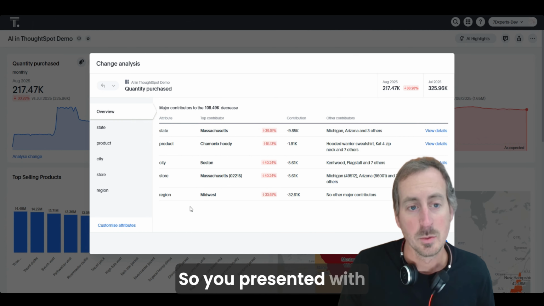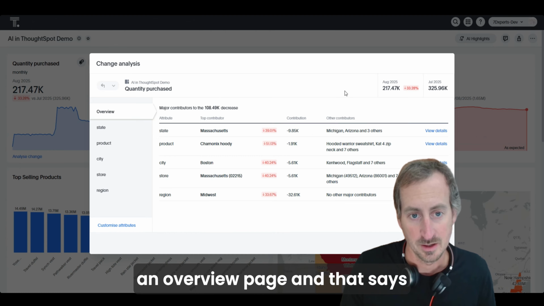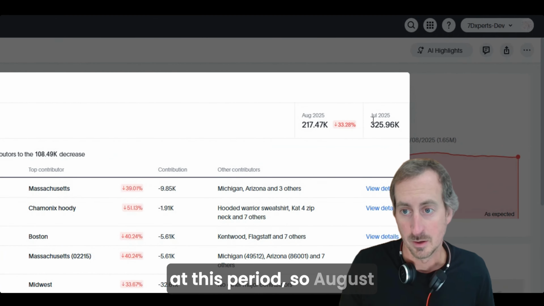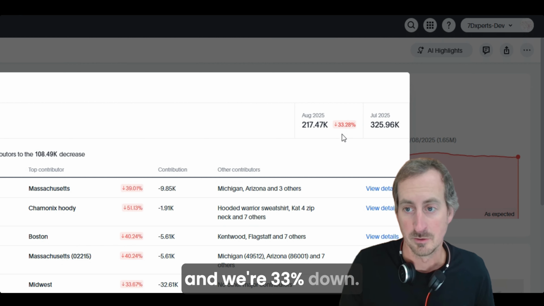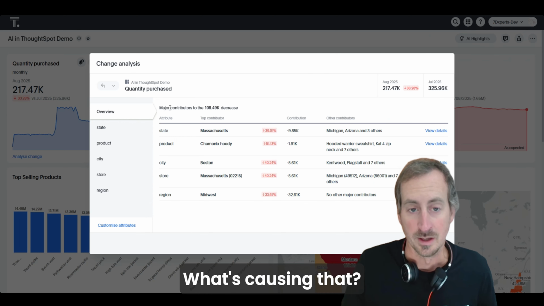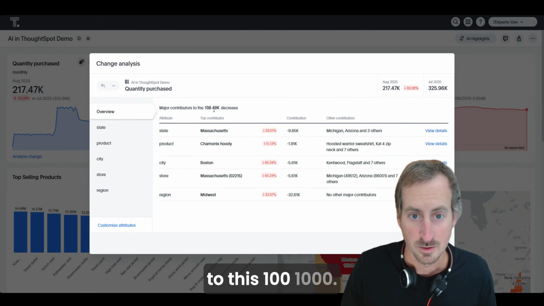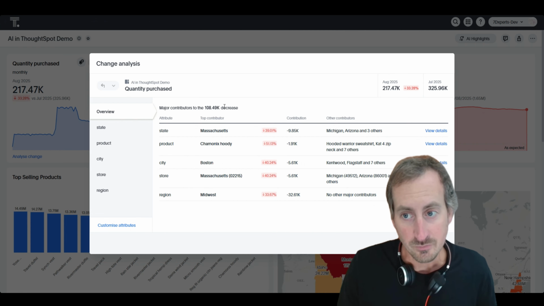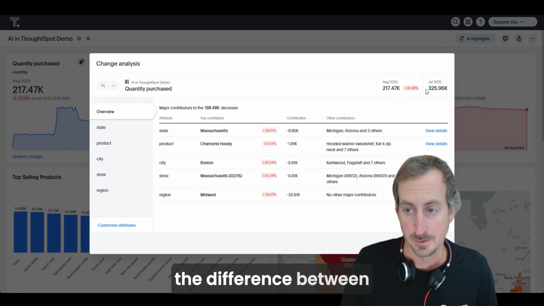So you're presented with an overview page, and that says, bearing in mind we're looking at this period, so August versus July at the moment, and we're 33% down. You can see that in the top right hand corner of this pop out. What's causing that? What are the major contributors to this 101,000 decrease? And that 101,000 is the difference between these 2 months.